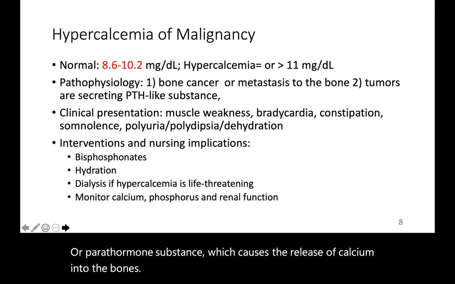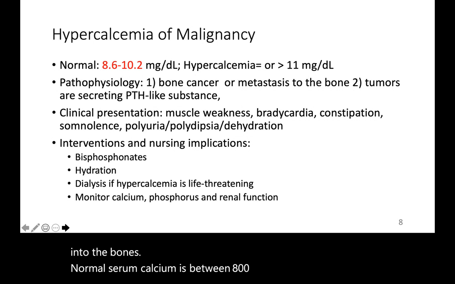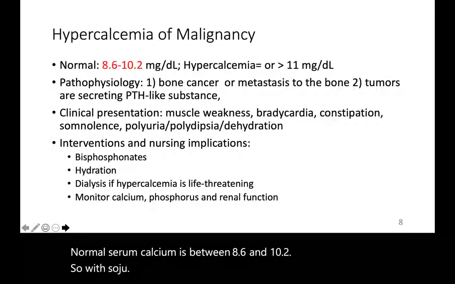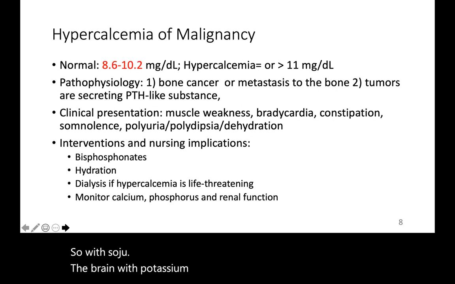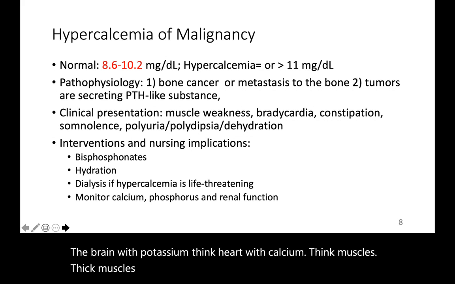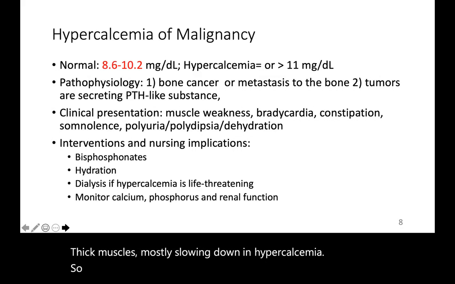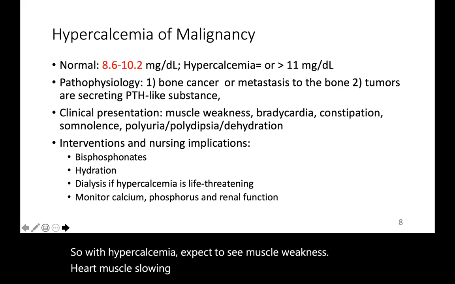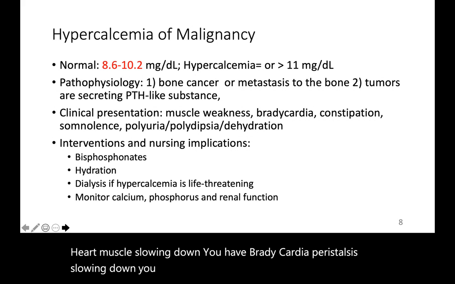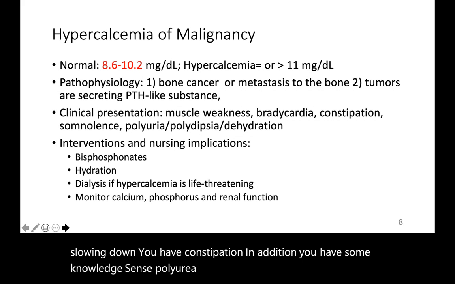Normal serum calcium is between 8.6 and 10.2. So with sodium, think brain. With potassium, think heart. With calcium, think muscles. Think muscles mostly slowing down in hypercalcemia. So with hypercalcemia, expect to see muscle weakness. Heart muscle slowing down, you have bradycardia. Peristalsis slowing down, you have constipation. In addition, you have somnolence, polyuria, polydipsia, and dehydration.